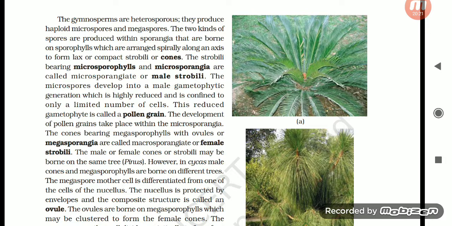The male and female cones or strobili may be borne on the same tree, as in Pinus. However, in Cycas, male cones and megasporophylls are borne on different trees. The megaspore mother cell is differentiated from one of the cells of the nucellus. The nucellus is protected by envelopes, and the composite structure is called an ovule. The ovules are borne on megasporophylls, which may be clustered to form the female cones.